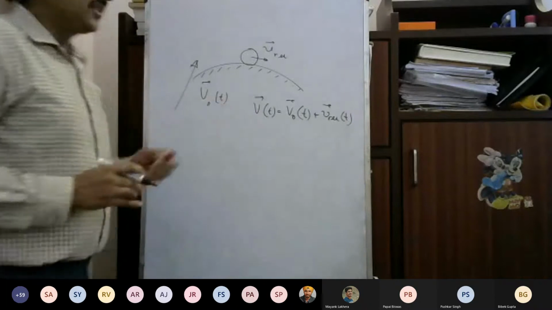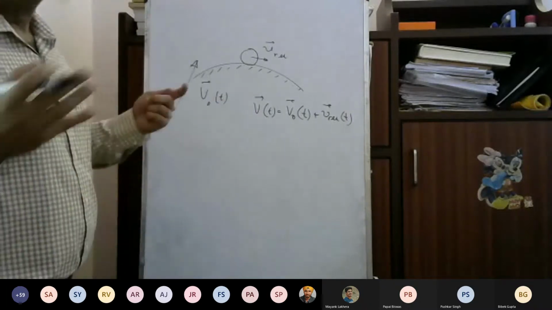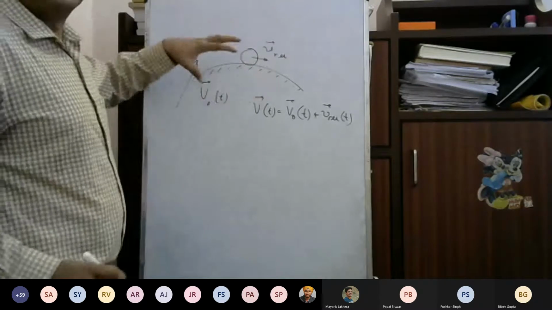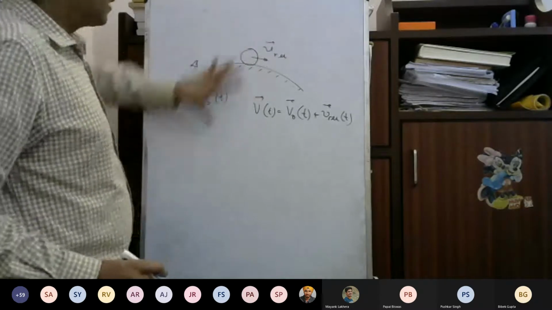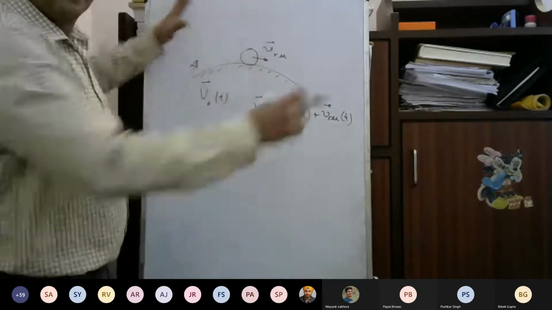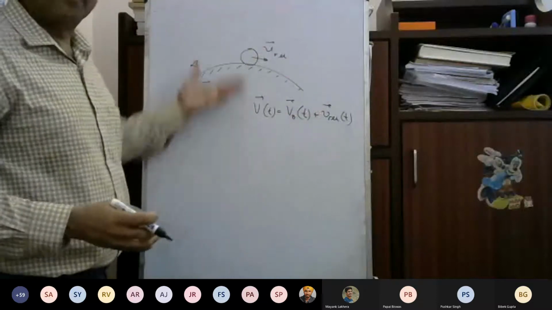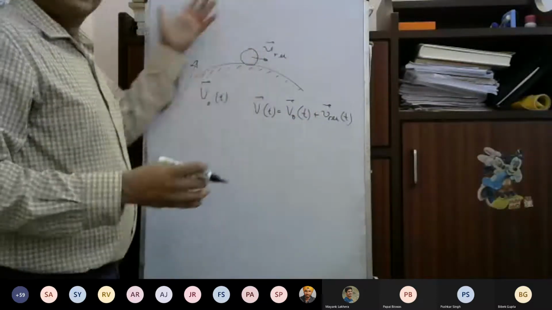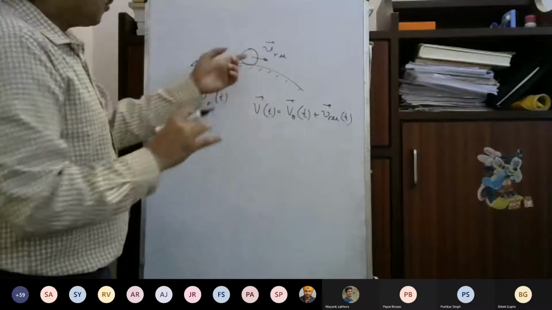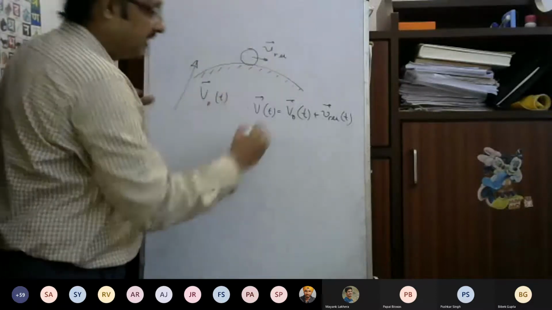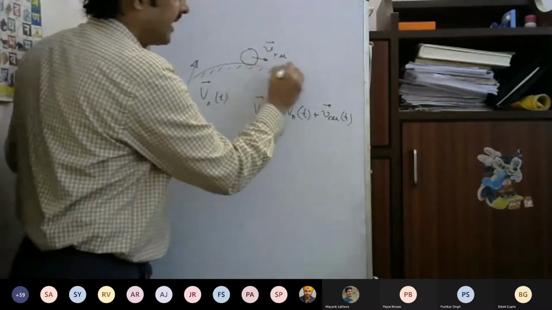Now, what will be the possible velocity? The possible velocity is where we can actually change our velocity component. I cannot change the velocity of the surface, because the surface has a given constant motion. So we can change our velocity by changing the v relative. So the possible relative motion can be anything.